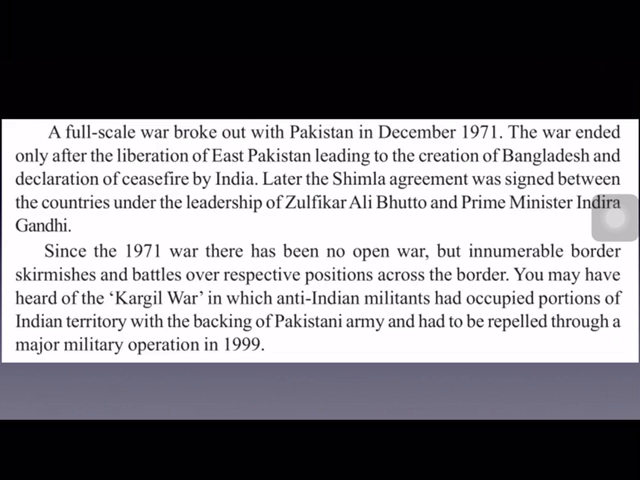And after the 1971 war, the Shimla Agreement was signed between Ali Bhutto and Indira Gandhi. And Bangladesh became an independent state. After signing this Shimla Agreement, Bangladesh became an independent state.